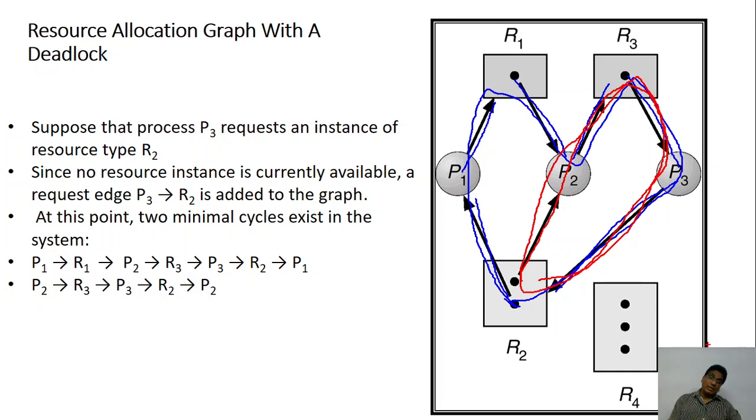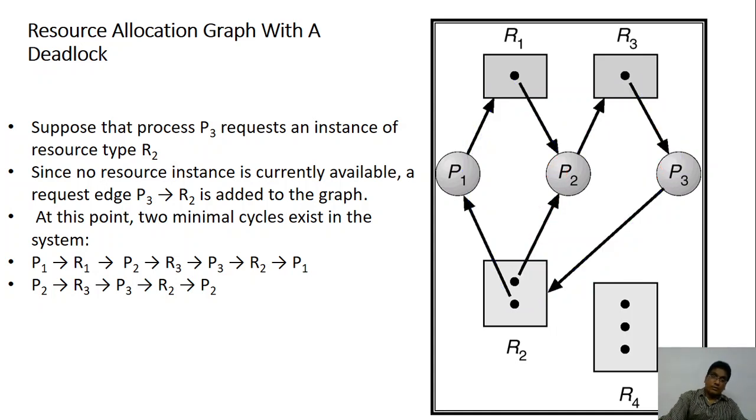So does this mean that there is a deadlock? It doesn't mean that there is a deadlock. There may be a deadlock, there need not be a deadlock. So let's look at the first one. Is there a deadlock? The answer is yes.